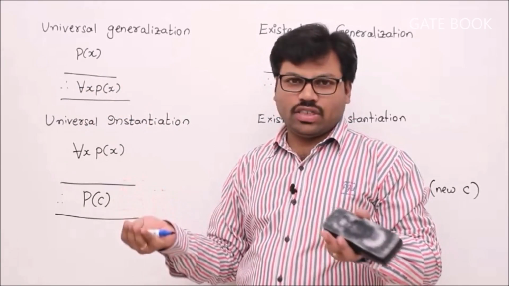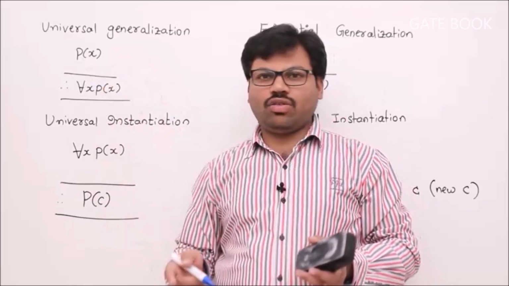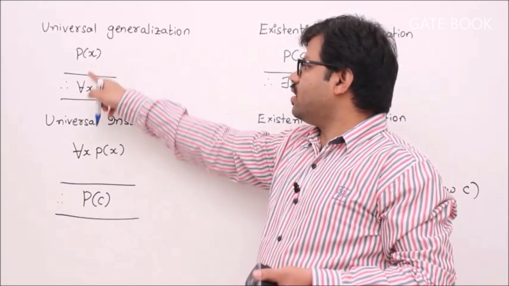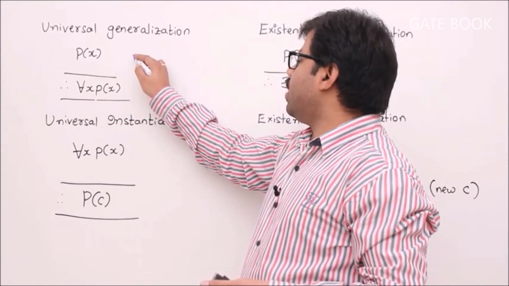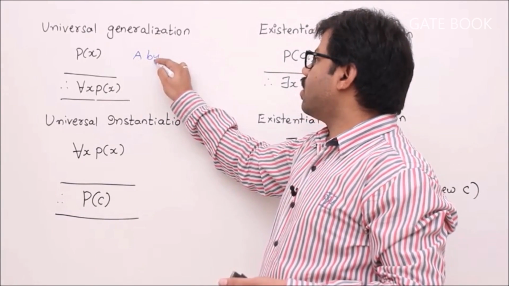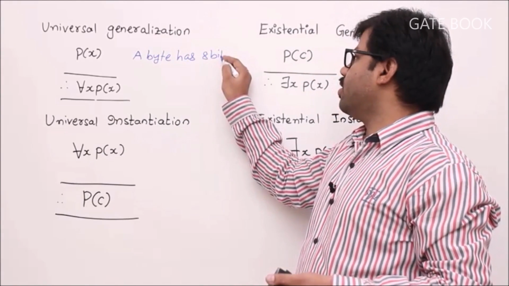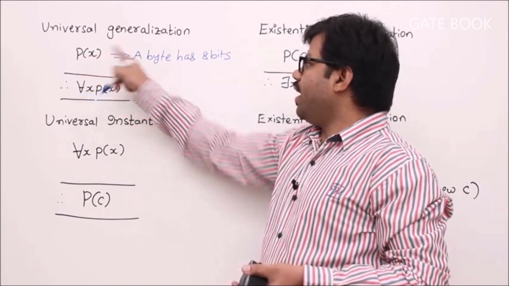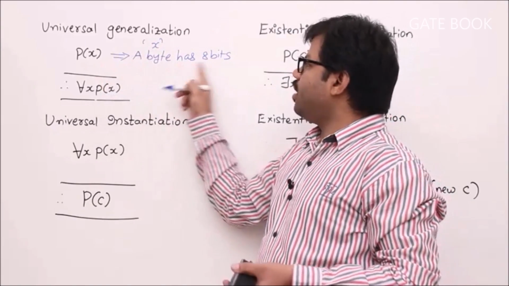We know inference rules, isn't it? This is the premise, this is the conclusion. Whenever the premise is true, then we can conclude this one. Example, why this is a valid rule I will tell you. P of x is nothing but a statement: a byte has 8 bits. Just interpret it like P of x means a byte x, the name of the byte is x. A byte x has 8 bits.